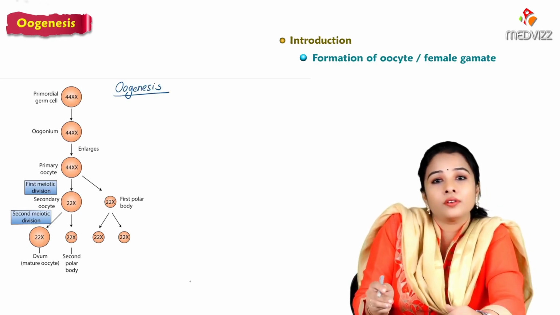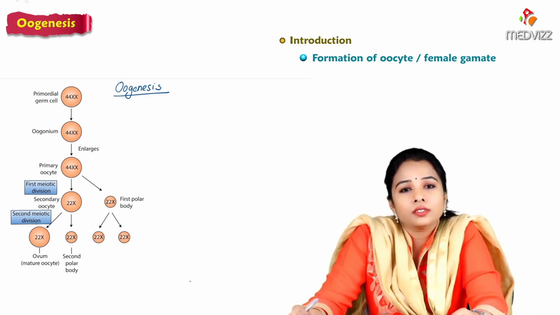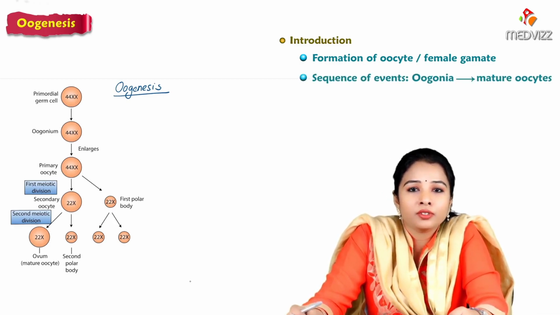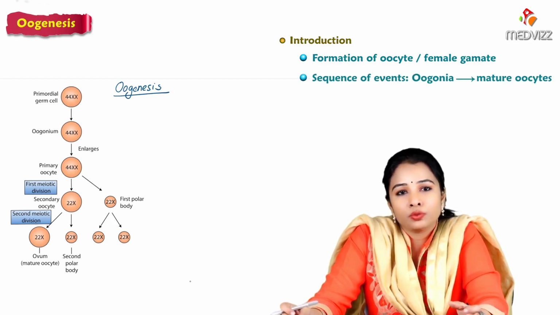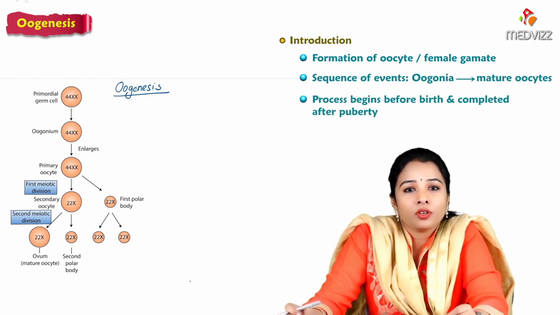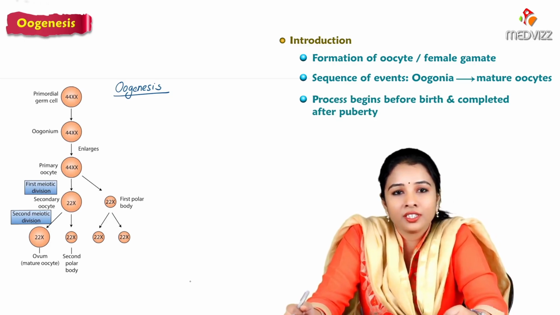The production of the female gamete is called oogenesis. Oogenesis is a sequence of events by which the oogonia are transformed into matured oocytes. This process begins before birth and is completed after puberty. So that is something you should note down here.